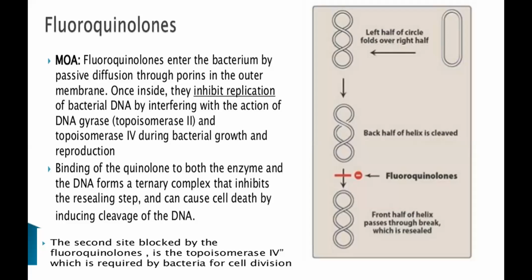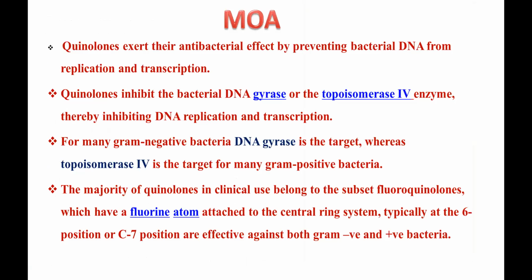I'll be showing you a video of how exactly the fluoroquinolones act, the mechanism of action with an animation. As I explained, fluoroquinolones exert their antibacterial effect by preventing bacterial DNA replication and transcription. They inhibit the bacterial DNA gyrase or topoisomerase 4 enzyme.